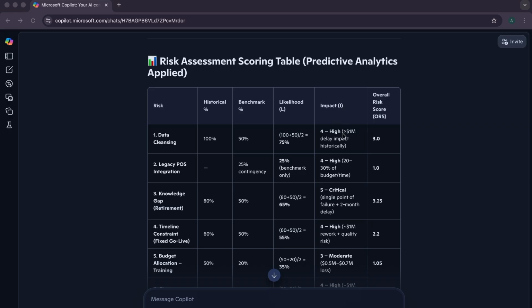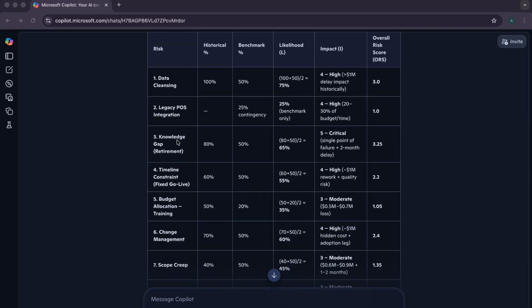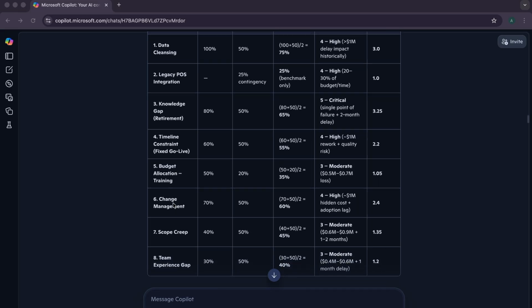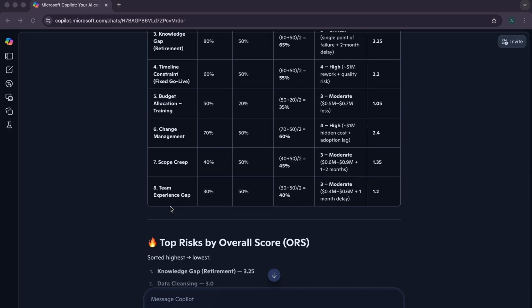The impact it showed was 4, because it was greater than 1 million delay impact historically. Then it found the overall risk score, or ORS, which is 75% of the 4, which would be 3 points. It did the same for the legacy POS information, knowledge gap, time constraint, budget allocation, change management, scope creep, and team experience.